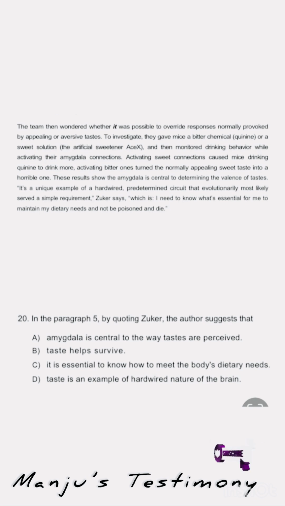There is a sentence that Zucker says, I'm reading the last sentence: "I need to know what's essential for me to maintain my dietary needs and not to be poisoned and die." So he's saying about survival. He needs to know which one is better and which one is bad or affecting our survival. But we cannot assume that is the right answer. Let's keep it on standby. We cannot say that this is the right answer, but we cannot avoid that also, right? It may be the right answer, so just keep it on standby.